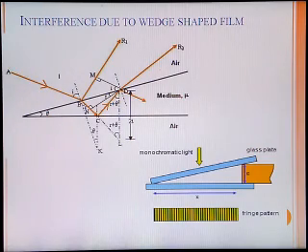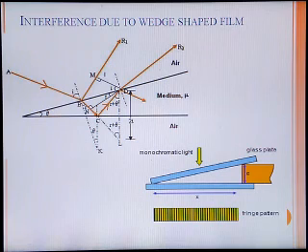The film of transparent medium can be obtained in one different way. This is the horizontal layer of the film, and this is the layer of the film which makes an angle theta with the horizontal. Such a film of transparent medium is known as a wedge shaped film. In this wedge shaped film, this is the incident ray. At this point it is normal, it gets refracted in the denser medium. From this it is reflected in this denser medium, and at this it gets refracted in this direction.